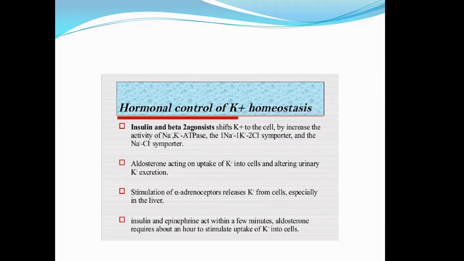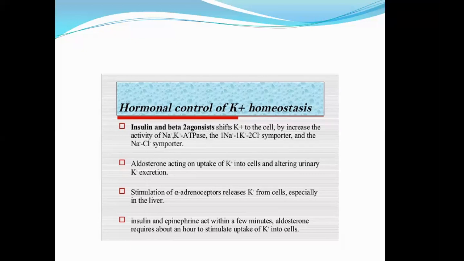Okay, and aldosterone, as I told you already, and epinephrine. But insulin and epinephrine act within a few minutes. Aldosterone requires about an hour to stimulate the uptake of potassium. So let's suppose someone comes to you in the emergency department with potassium levels of 7.8 or 9.8, what will you do?